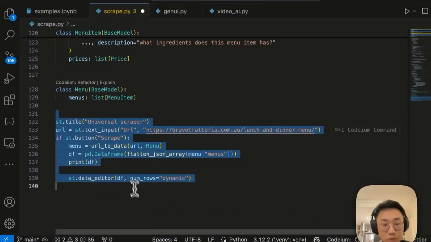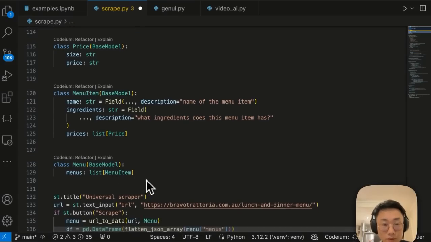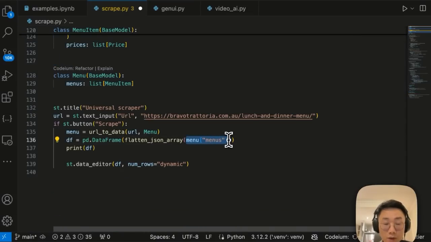I quickly use Streamlit to build a UI. And this is the end result you see here. So it's a pretty powerful universal scraper. Depends on the type of data you want to scrape, you can just change the data model here, as well as specific data that you want to display.